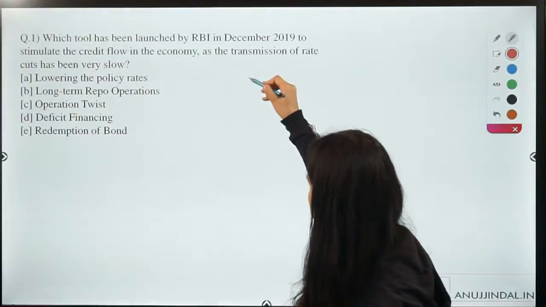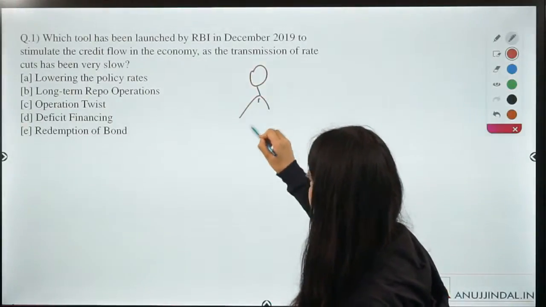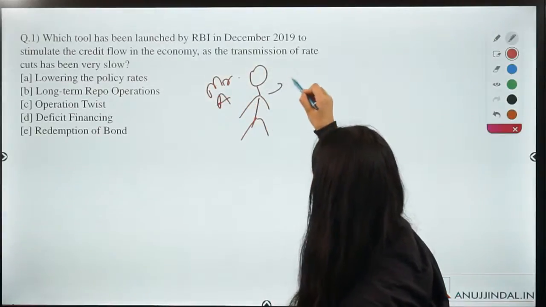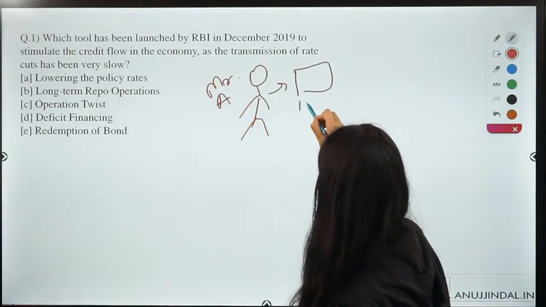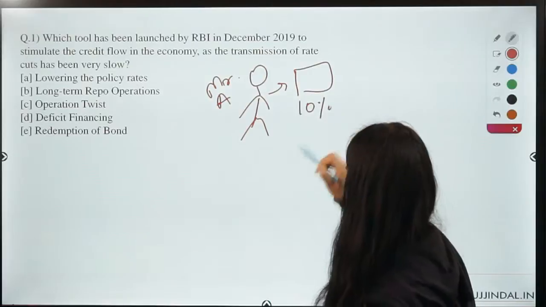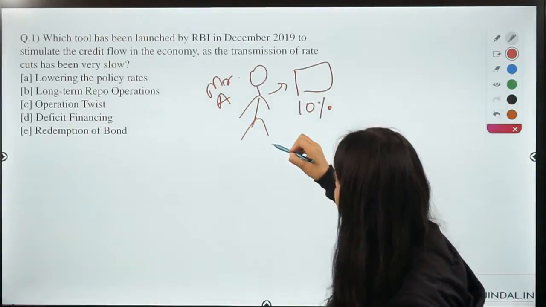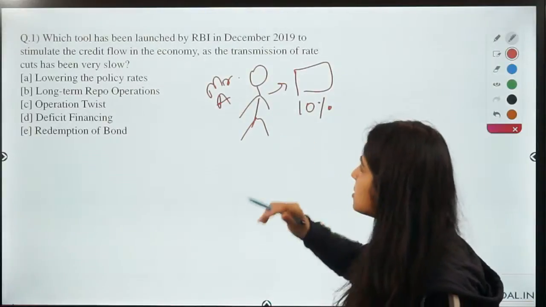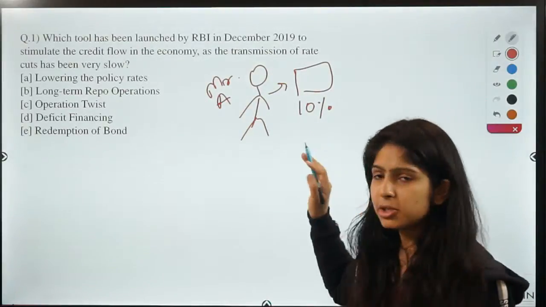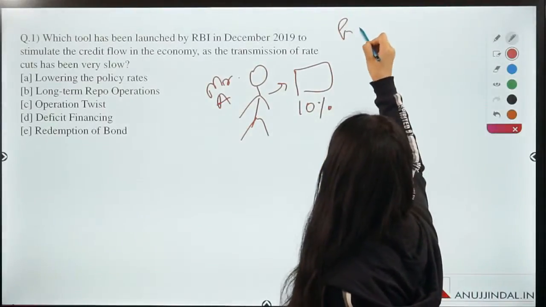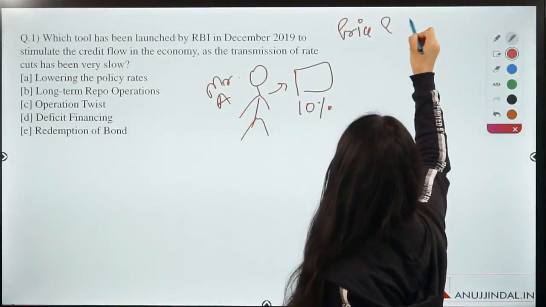So coming back to our friend Mr. A, this Mr. A has a bond, and on this bond he is getting a 10% interest, right? So now we are going to learn why there is an inverse relationship between price and yield.